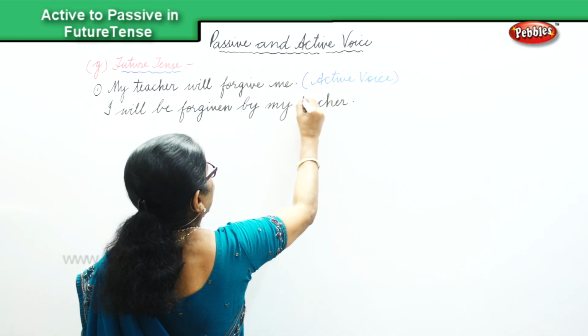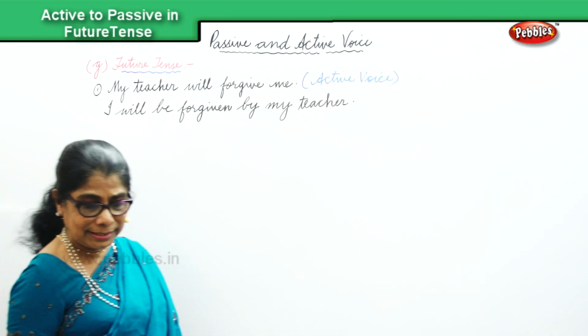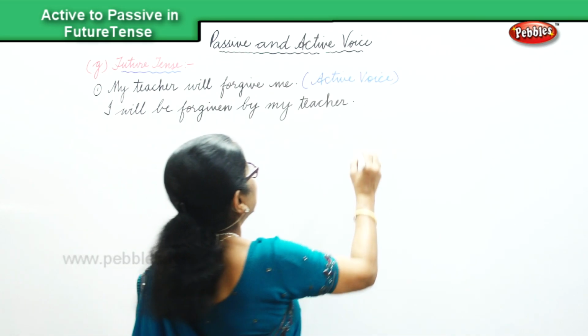We have changed the active voice into the passive voice in the future tense. So that is the passive voice.